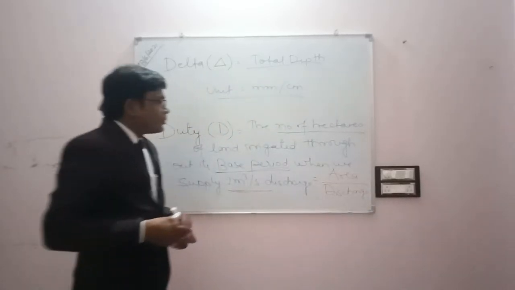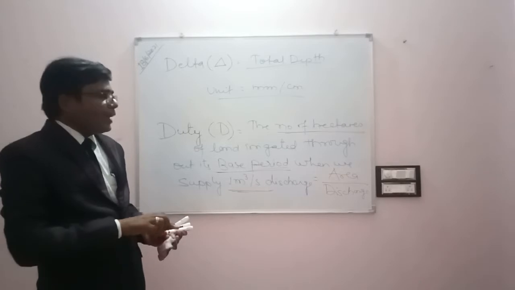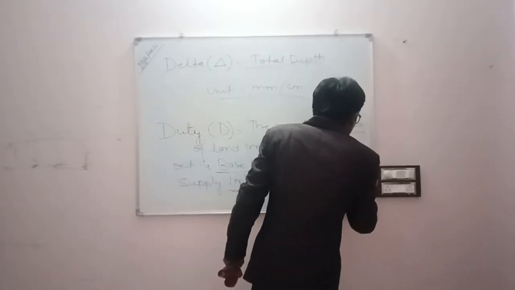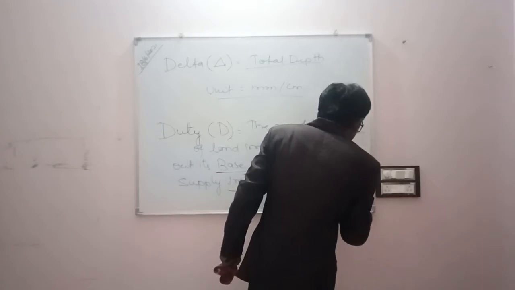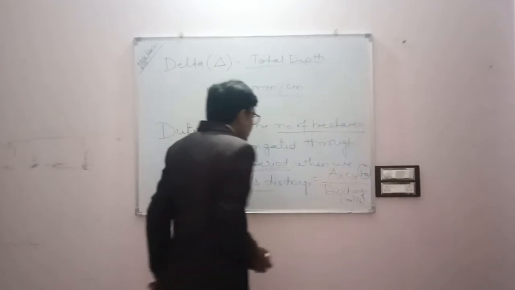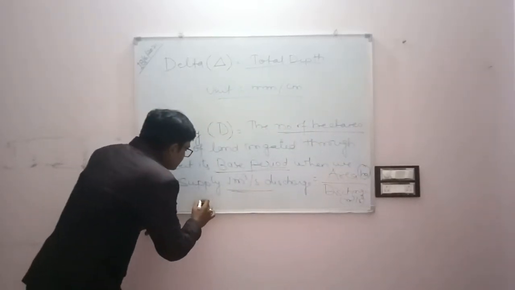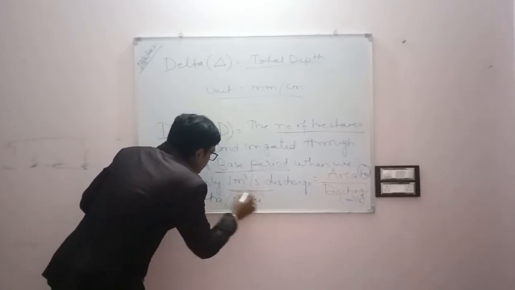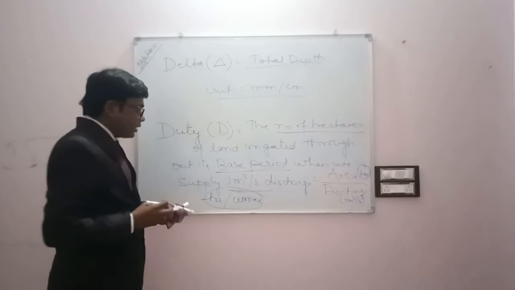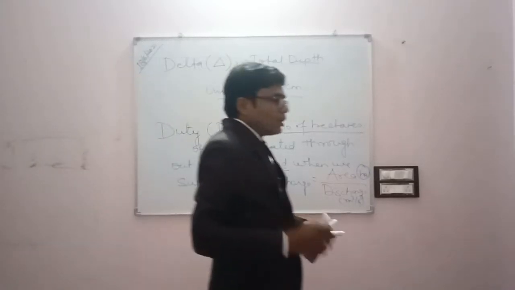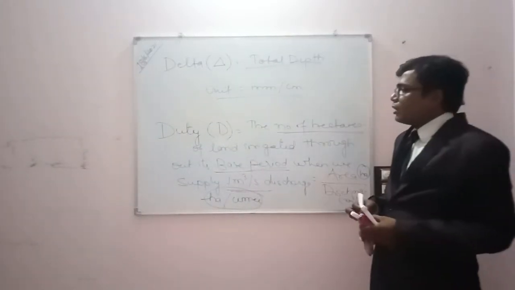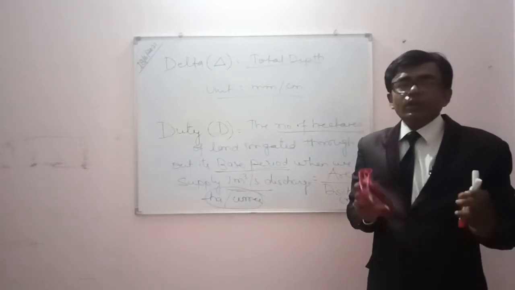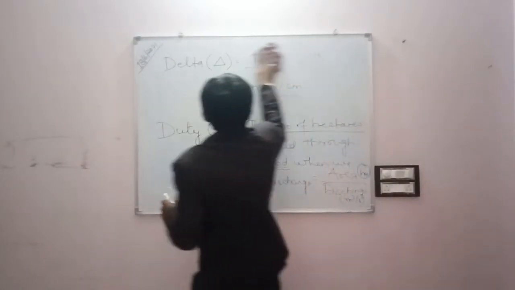Okay, area. So here we have taken area in hectare, and discharge in meter cube per second. That is, the unit will be hectare per cubic. So we must remember this unit, hectare per cubic, for the duty. Now we will be going through the relationship between duty and delta.